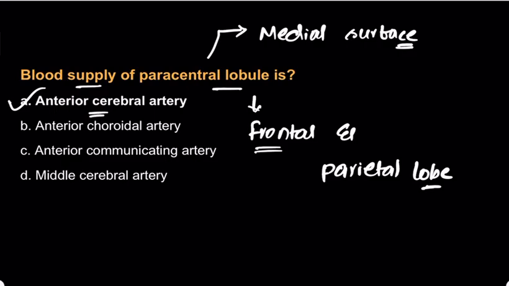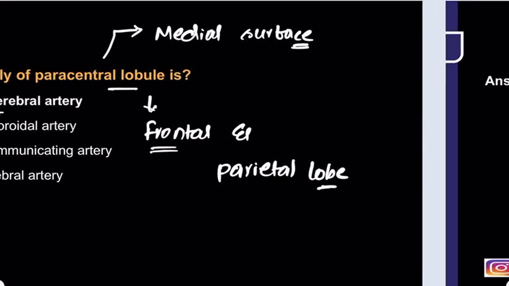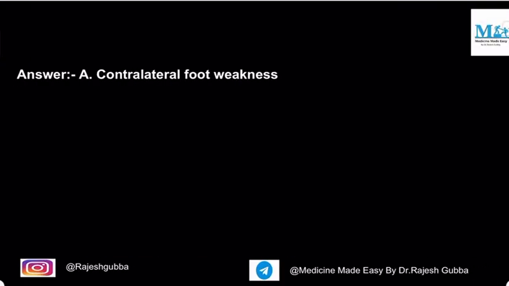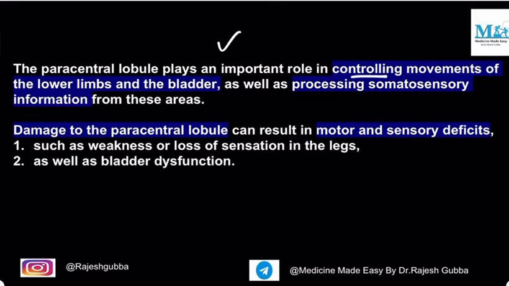And you also need to know the function of this paracentral lobule. You have a subsequent question: a lesion in the paracentral lobule causes contralateral foot weakness, seizures, migraine, or cognitive loss. Now, what is its main function? Remember, it plays an important role in controlling the movements of the lower limbs as well as controlling the bladder. And it also helps in processing the somatosensory information from these areas. So, three important functions: controlling the movement of the lower limbs, that is number one. Next, bladder control. Third, processing somatosensory information.